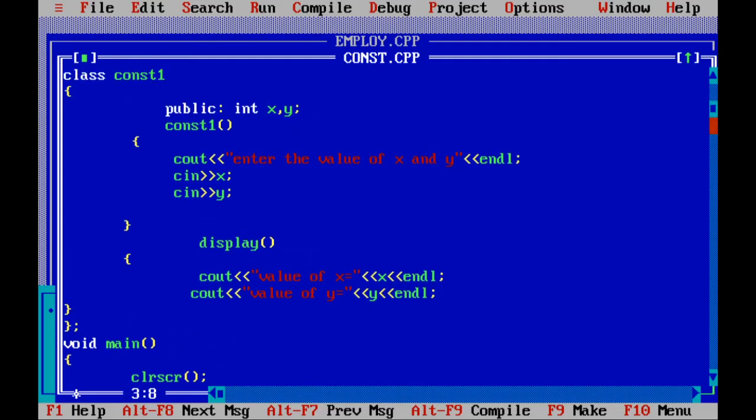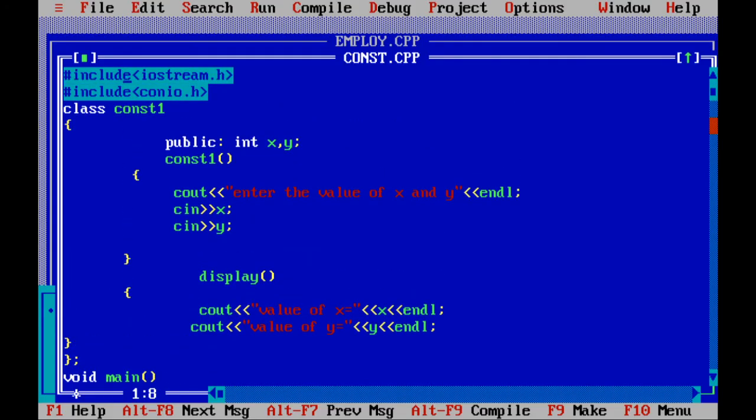See, this is the constructor program without parameters. It has #include <iostream.h> and #include <conio.h> for clearing the screen. The class name is const1, meaning constructor 1, that is const1. You can take any name.